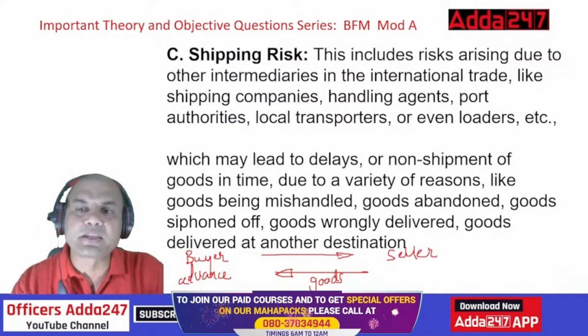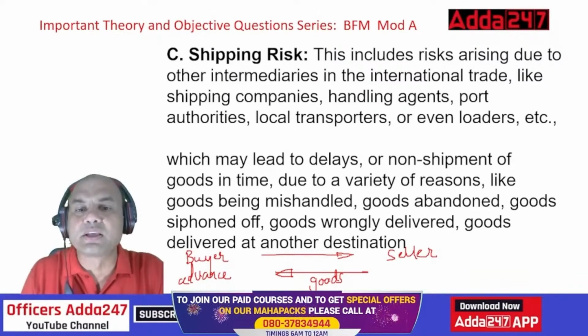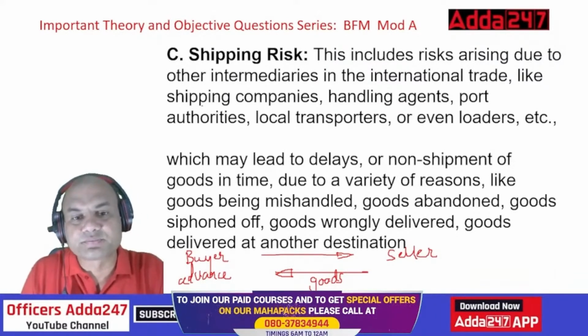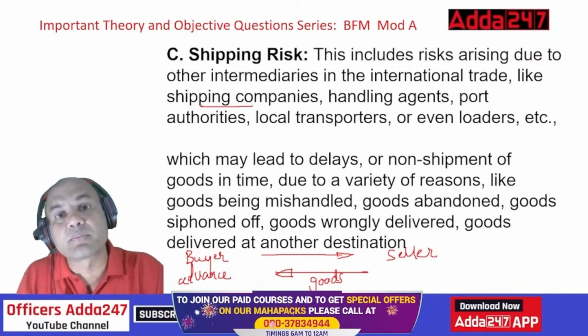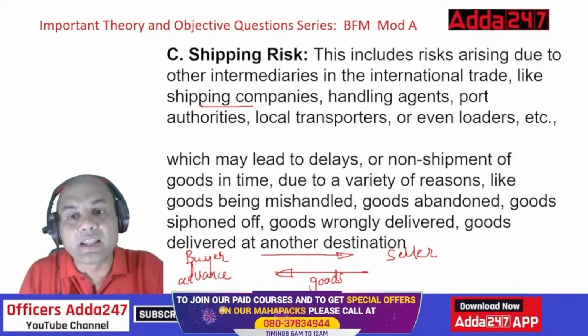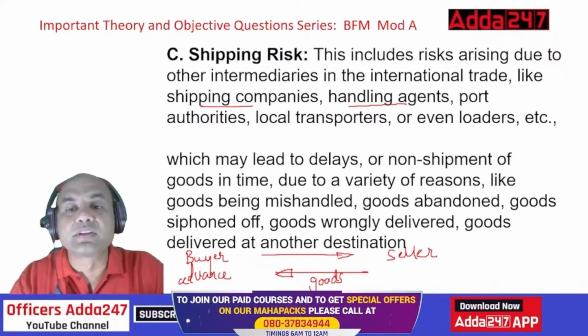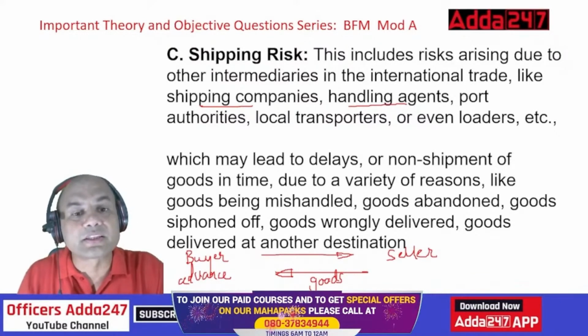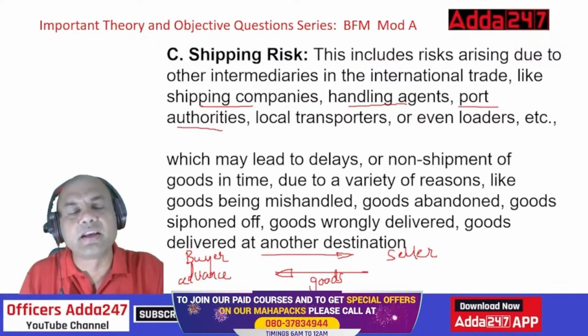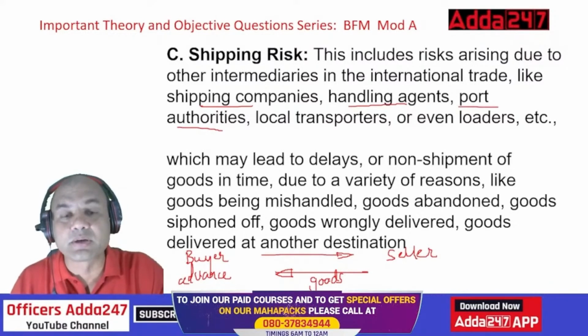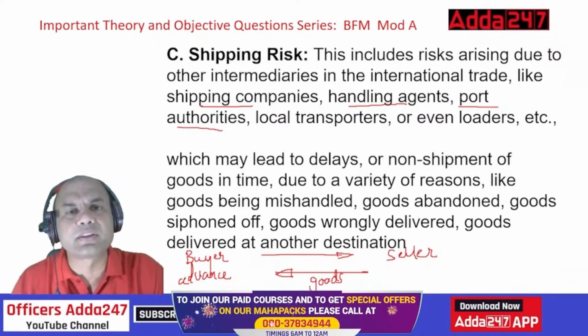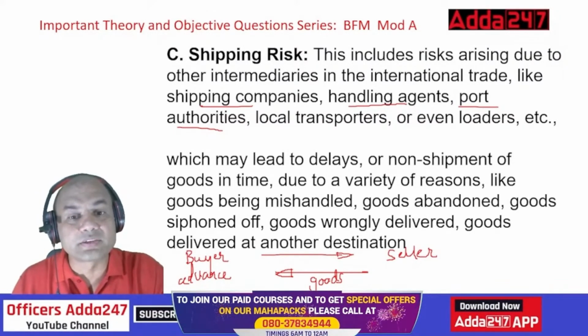Here, shipping risk involves any risk related to shipping companies. The shipping company is not giving the proper documentation. Handling agents, these are called service agents. Then port authorities: in many countries there is huge corruption in ports. In India it has reduced. I won't say zero, but reduced. Why? Because everything is online now. EDI system.